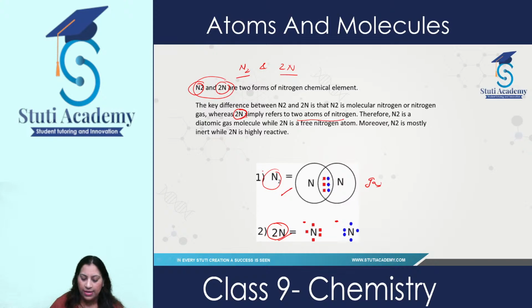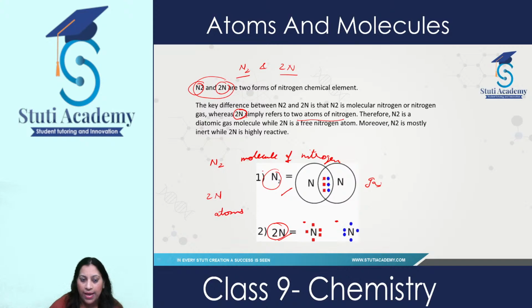So if we take an example of this, how they are different from each other. With the help of this diagram, I think it is clear to you. So N2 represents a molecule of nitrogen, and 2N represents atoms.